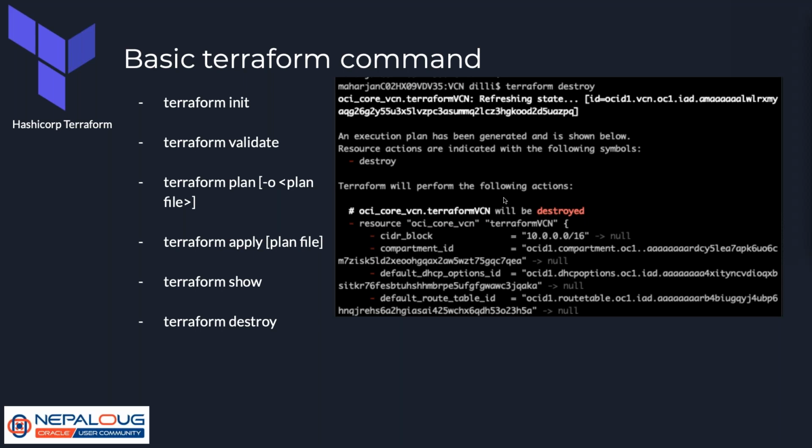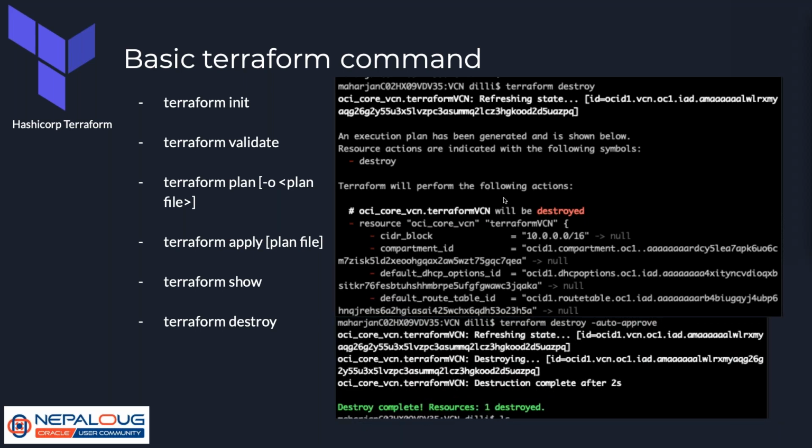At the end you have to type yes to destroy the resources that were created with the Terraform configuration file. We also have an option to use auto approve, so using auto approve, we can destroy the Terraform resources without a prompt.